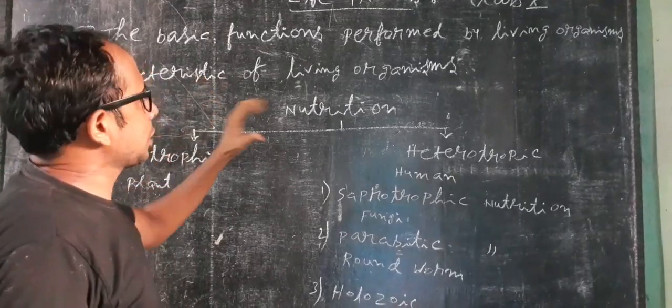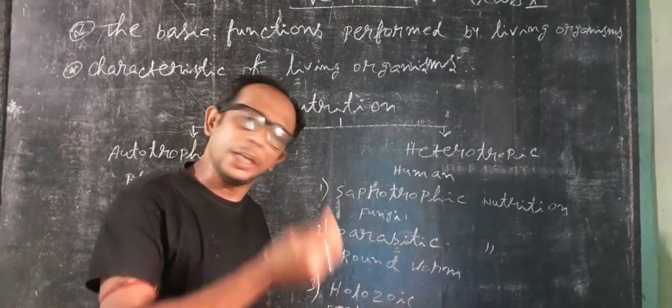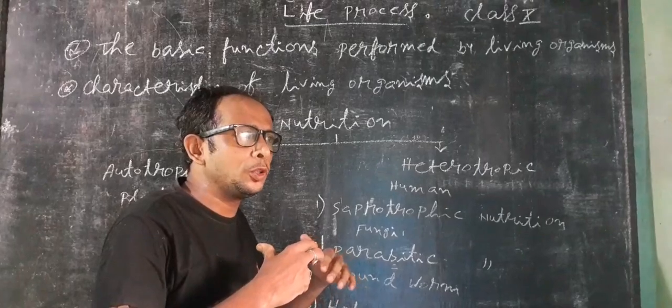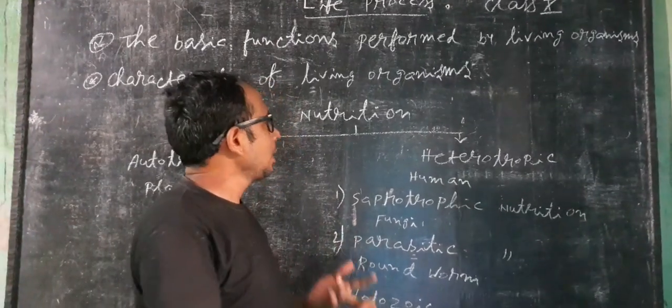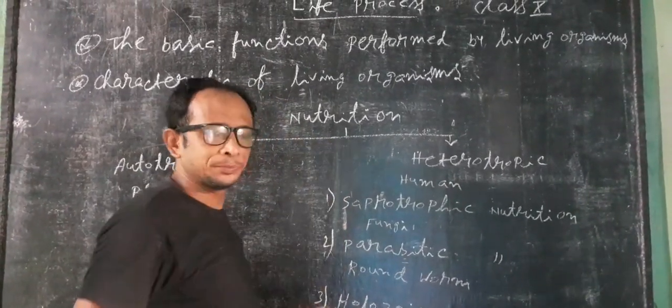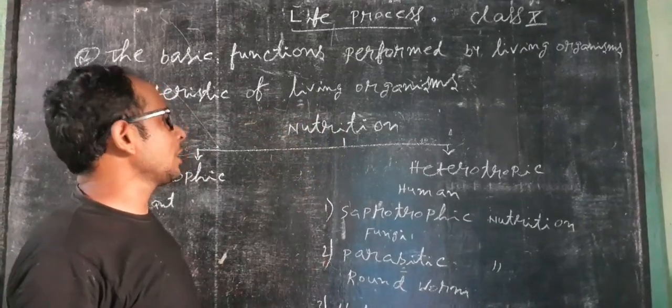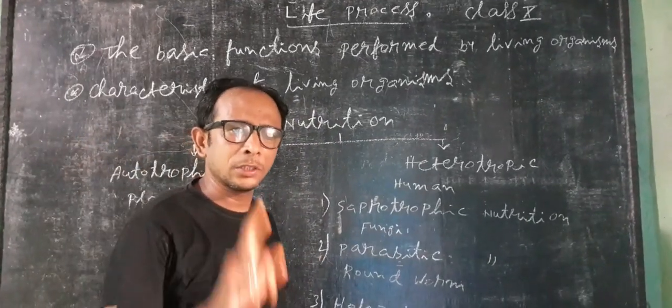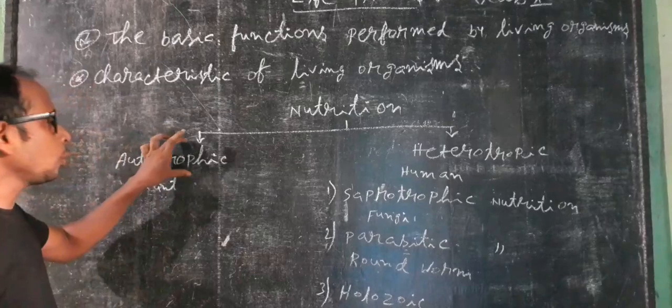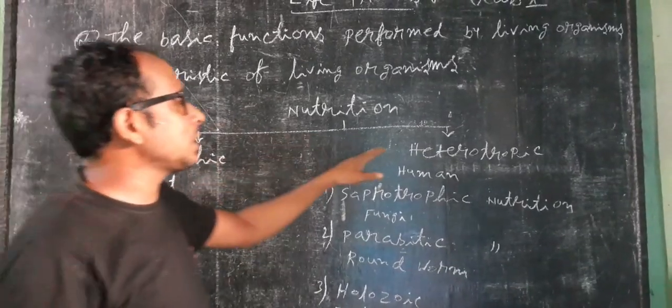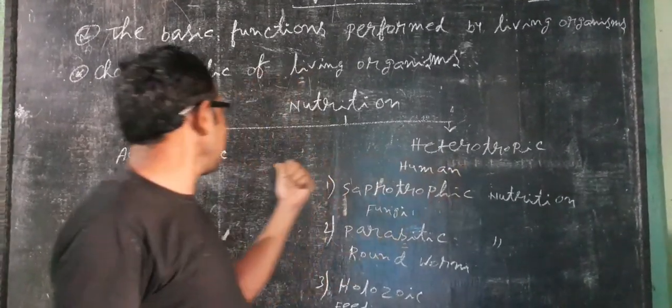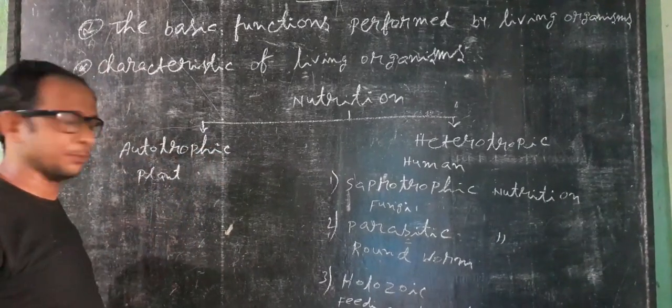Then nutrition. What is the meaning of nutrition? We take the food and produce the energy inside the body. This is known as nutrition. In nutrition, there are mainly two types. Number one, autotrophic, and second one is heterotrophic. What is the meaning of autotrophic nutrition?